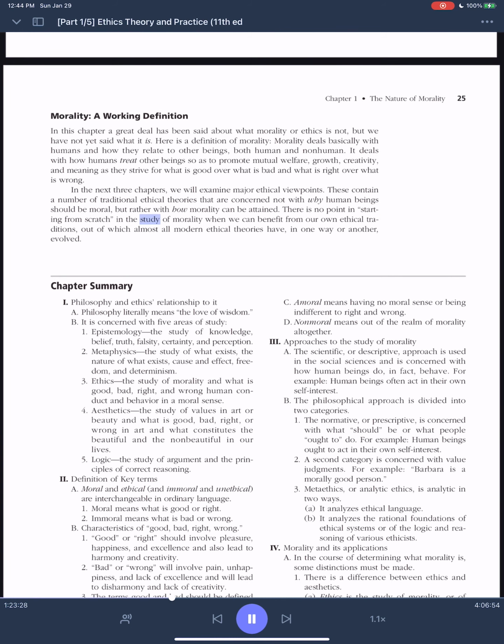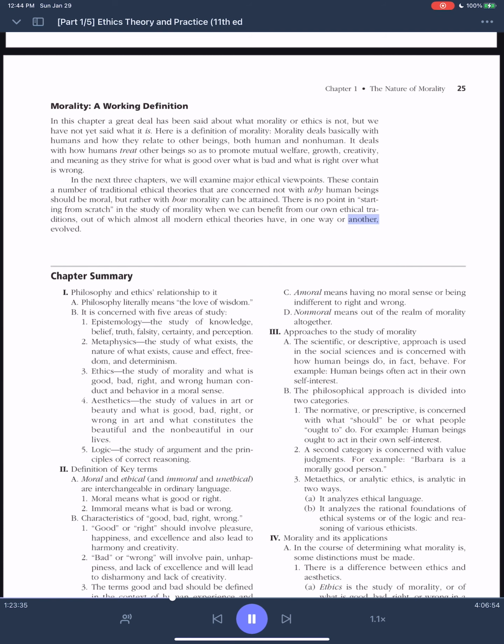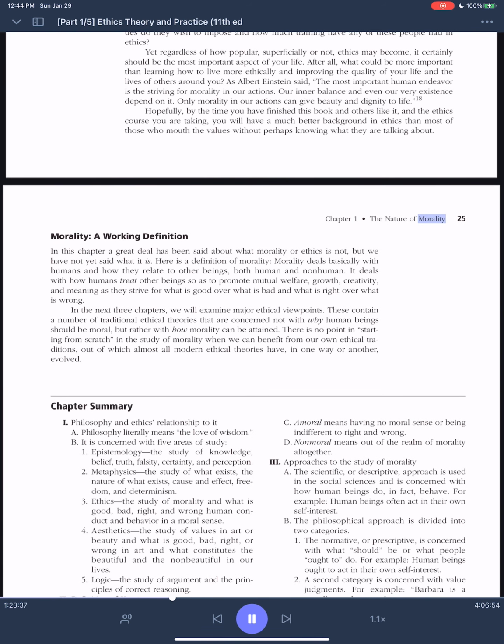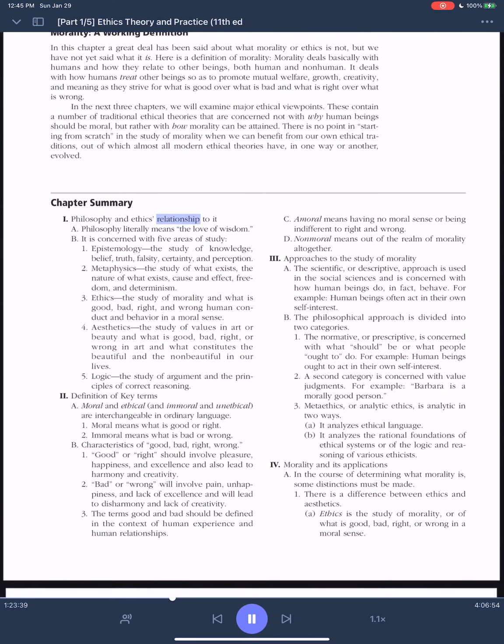There is no point in starting from scratch in the study of morality when we can benefit from our own ethical traditions, out of which almost all modern ethical theories have, in one way or another, evolved. Chapter 1, The Nature of Morality. Chapter Summary. A. Philosophy and ethics' relationship to it.